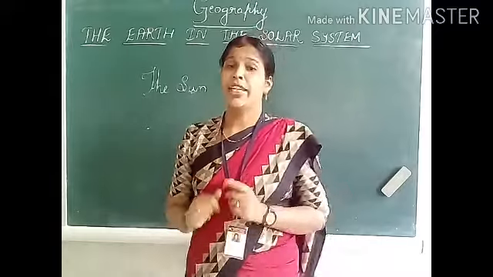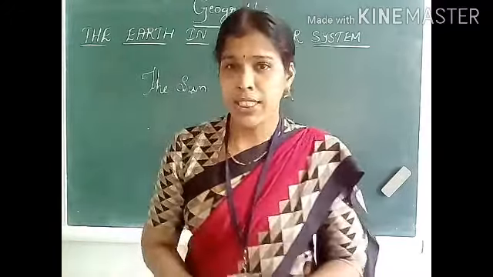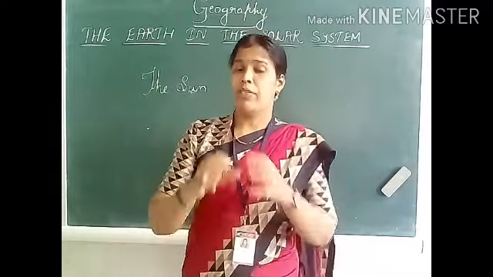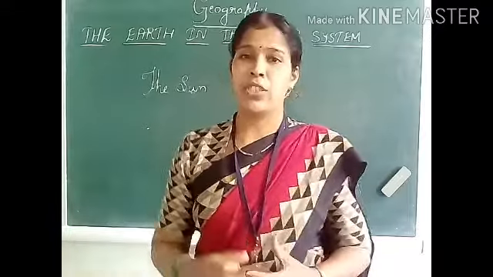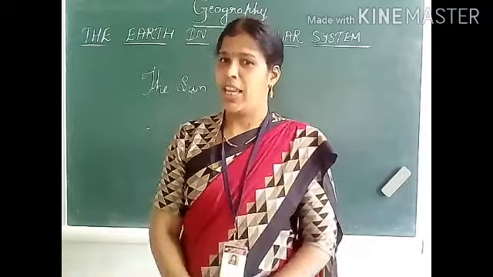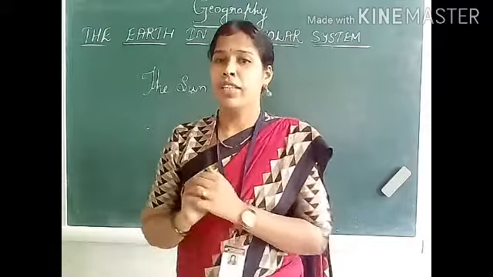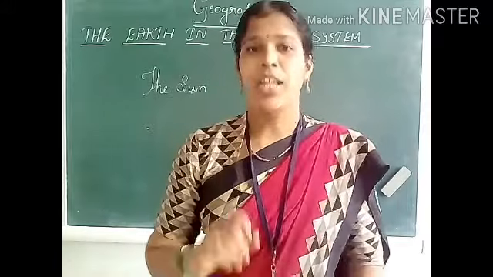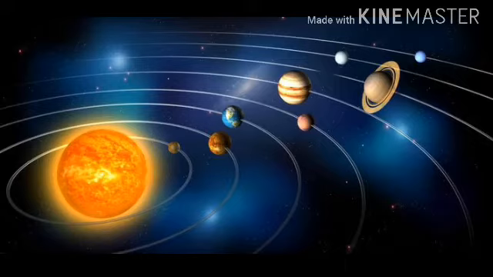Sun is the central part of the solar system. The sun is very huge and made up of extremely hot gases. As I told you, our earth receives heat and light from the sun. Students, look at this solar system carefully. The sun is in the center of the solar system. We can see the sun is very huge and made up of extremely hot gases.